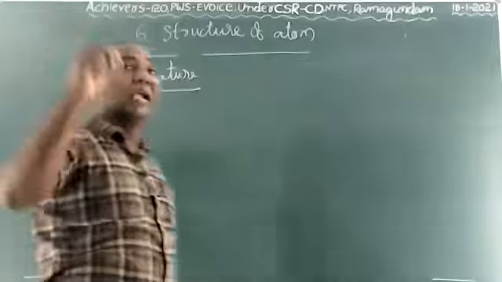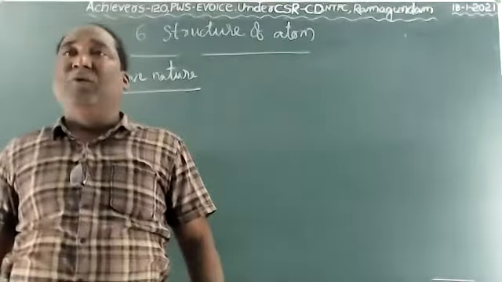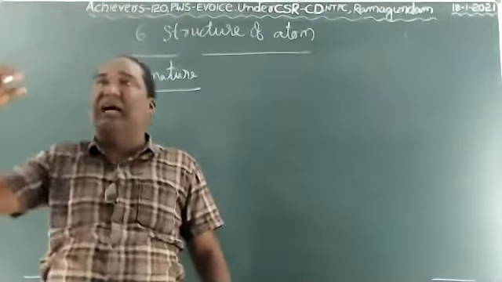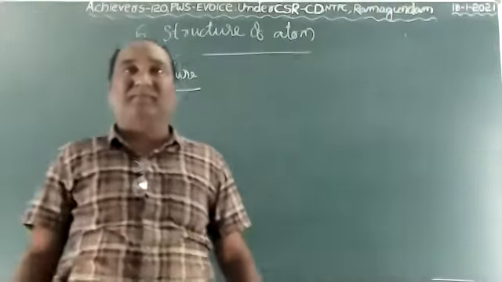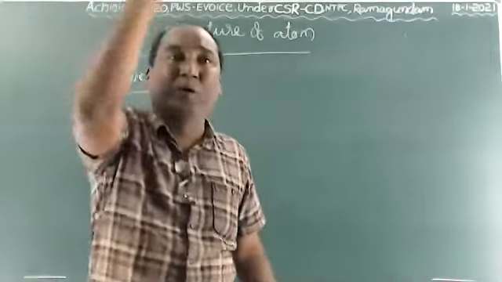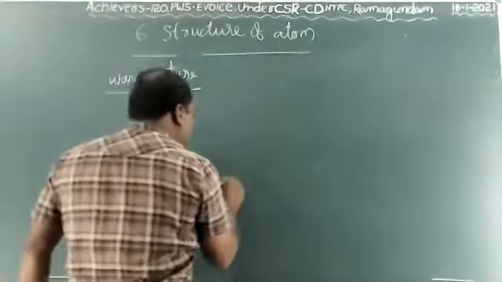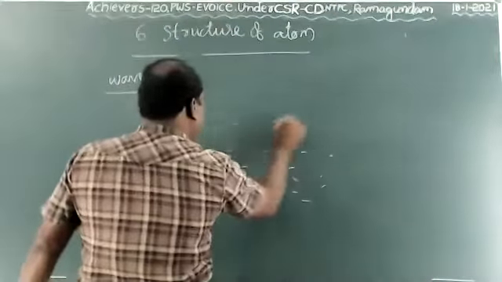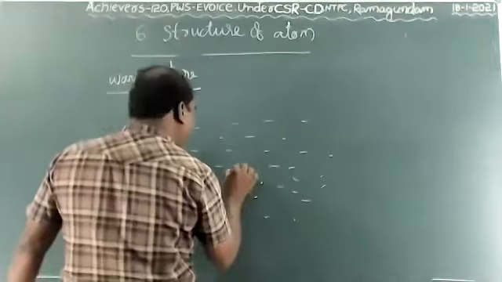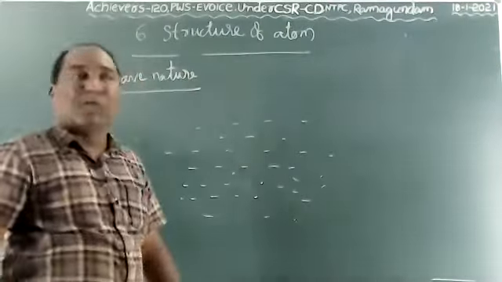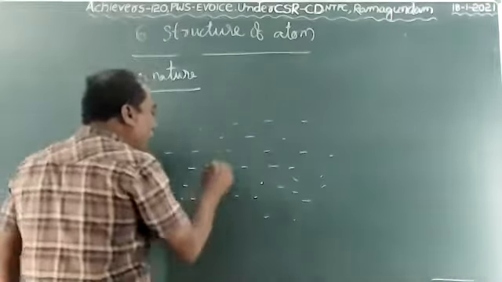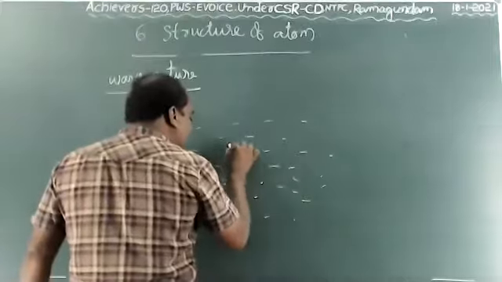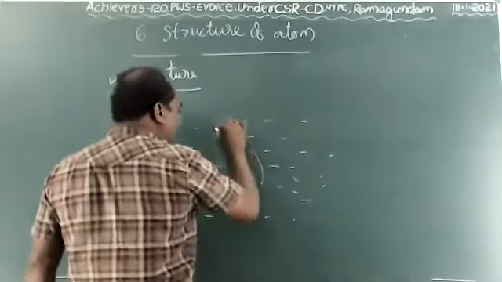Take a stone and drop it into a pond. The stone creates a disturbance in the water, and due to the disturbance, the water molecules get disturbed and it forms ripples. These ripples spread across the surface of the water like this.